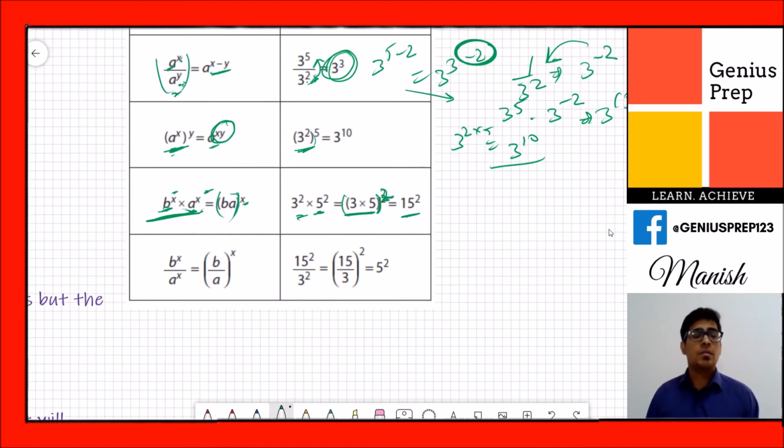Then there is a similar property for when we have a division operation and the bases are different. We will do the same thing. We just divide the bases and keep the exponent, like 15 squared divided by 3 squared; 15 by 3 we'll get 5 squared. Okay, so these are the very basic rules, or you can say operations, which you will be using in difficult questions. I hope you get this idea, and I will solve more questions related to that.